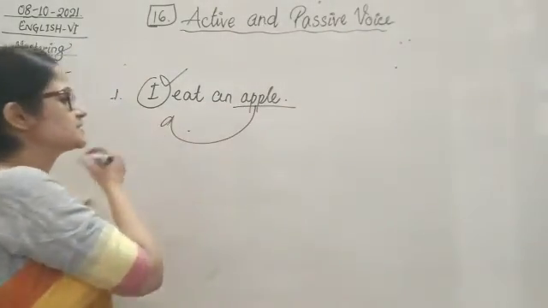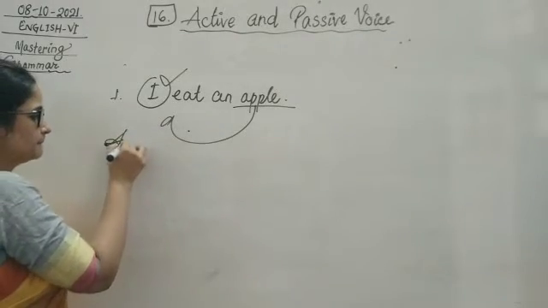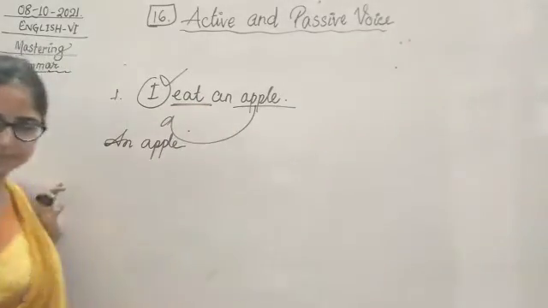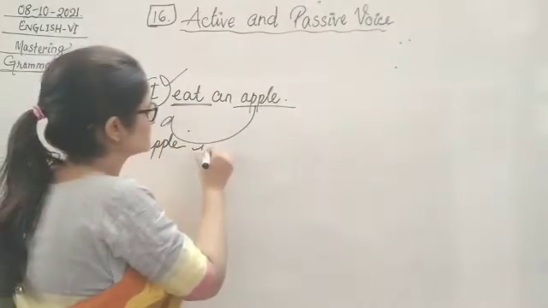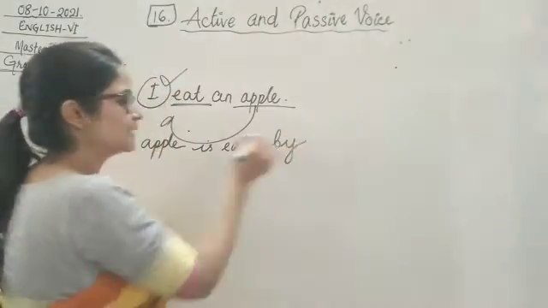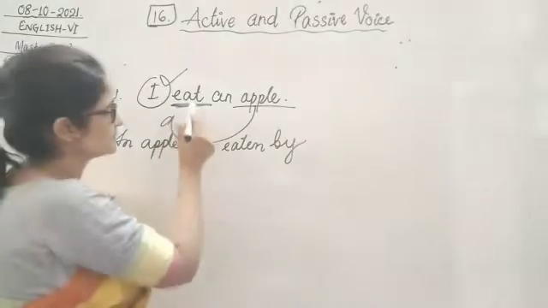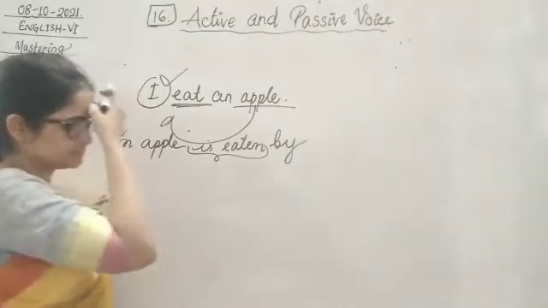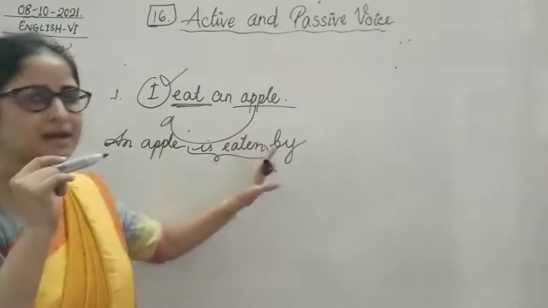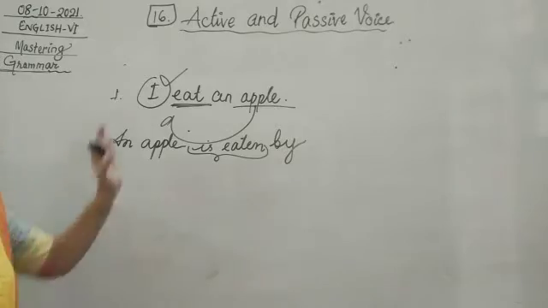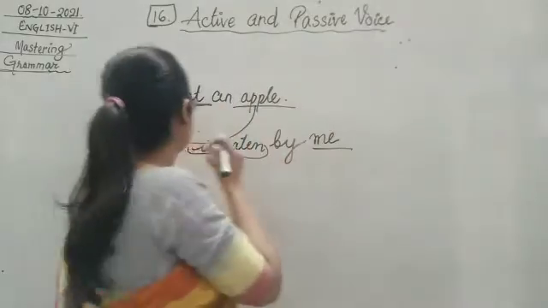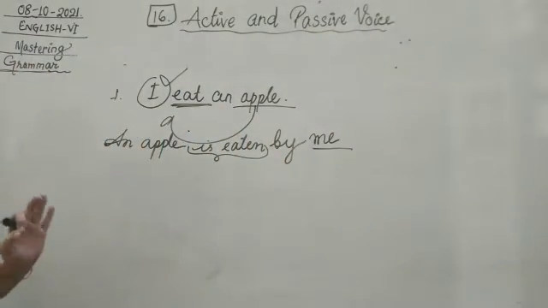So here this personal pronoun is my subject, and apple is my object. Now we are going to make this our object. So an apple, okay, eat. Eat is in simple present. An apple is eaten. Till here it's clear? I hope so. Because in the simple present, it becomes is plus the past participle form. So an apple is eaten by, do we write I in the subject? No. I becomes me in the object. Okay. So an apple is eaten by me.